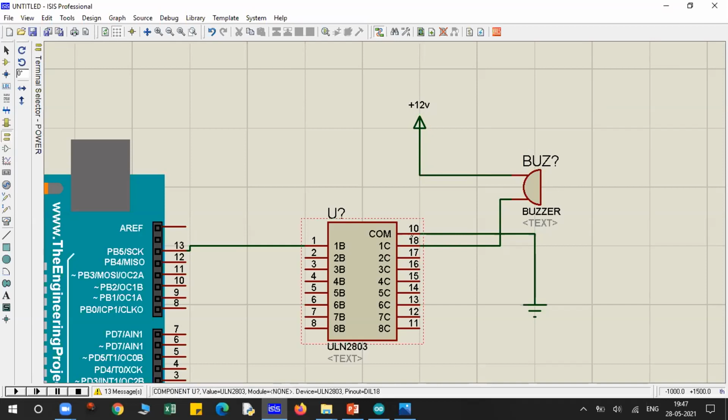This 1C is basically the output pin, and this 1B is the input pin. So I am giving input using the Arduino to this input pin. All these are the input pins. There are a total of 8 inputs, 1B to 8B. These are the input pins, and these are 1C to 8C. These are the output pins. Okay. Then we have a common ground.